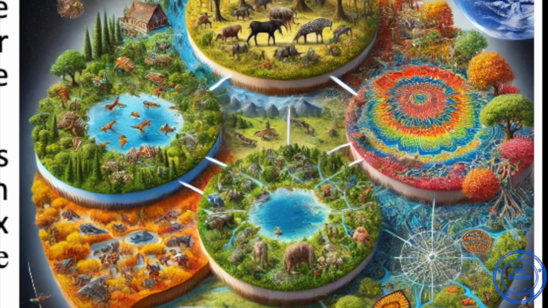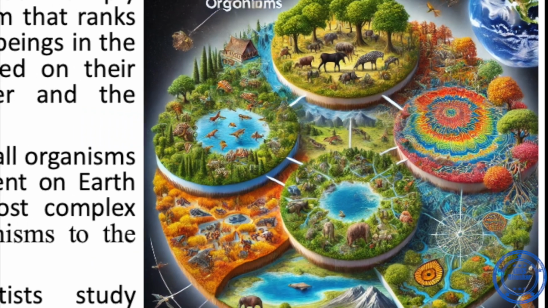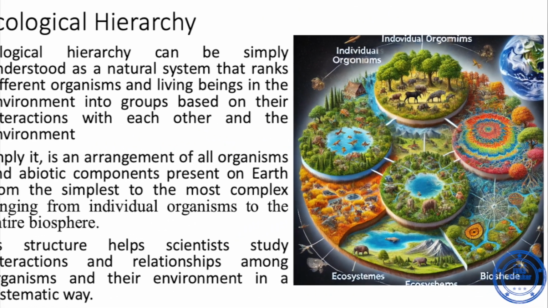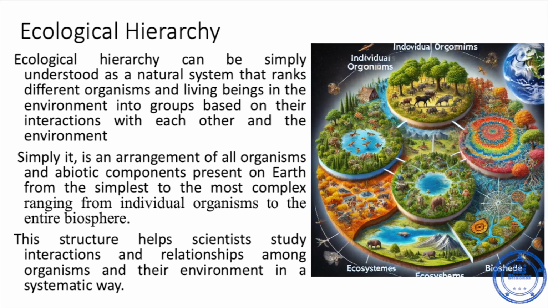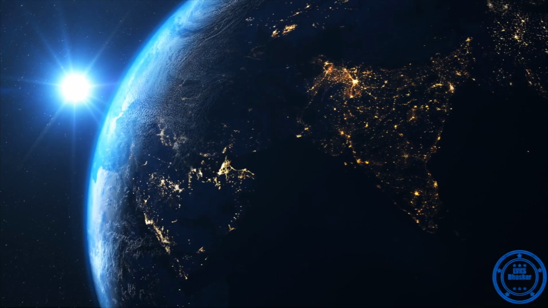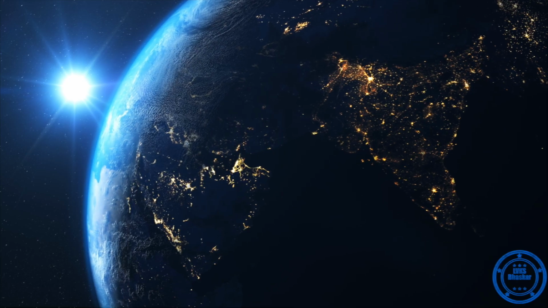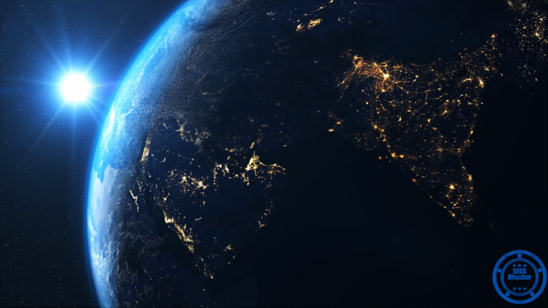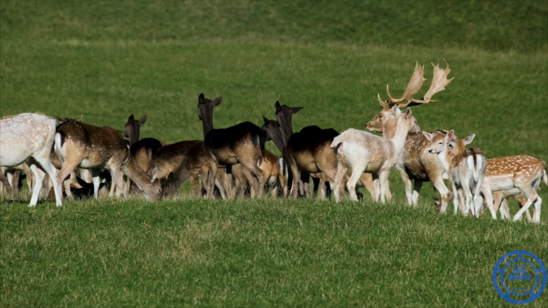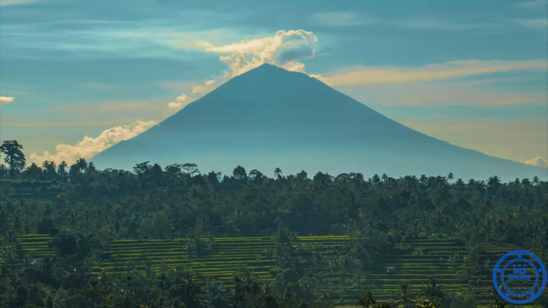Ecological hierarchy can be simply understood as a natural system that organizes the living beings and their surroundings into different levels. It arranges all organisms and abiotic components of the earth, starting from the simplest level, an individual organism, and extending to the most complex level, the biosphere.